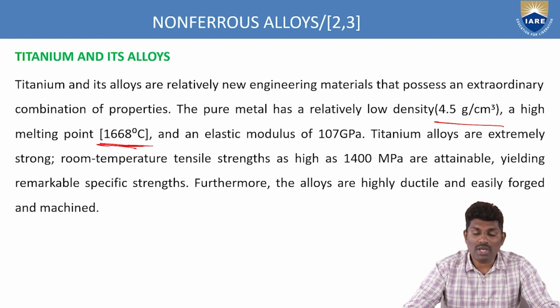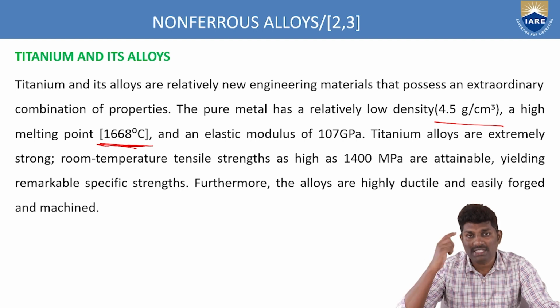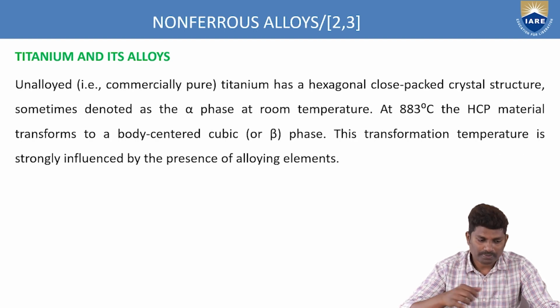And furthermore, if you alloy some of the things to the titanium, then you can easily increase the ductile nature, and it is very easy for us to do the machining process. So these are some of the good qualities of the titanium material when you compare with the aluminum as well as the copper, because it is having a high melting point around 1600 degrees centigrade, and also it is having a good elastic modulus of 107 gigapascals, with a low density of 4.5 gram per centimeter cube.